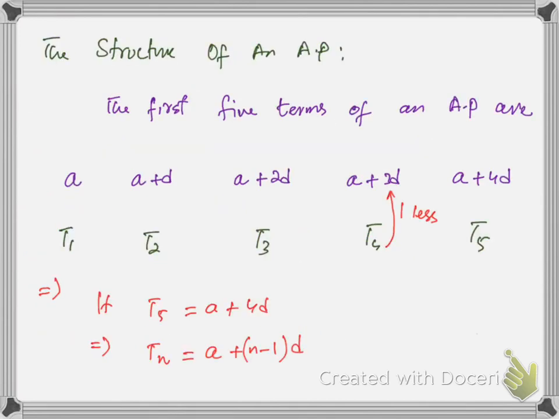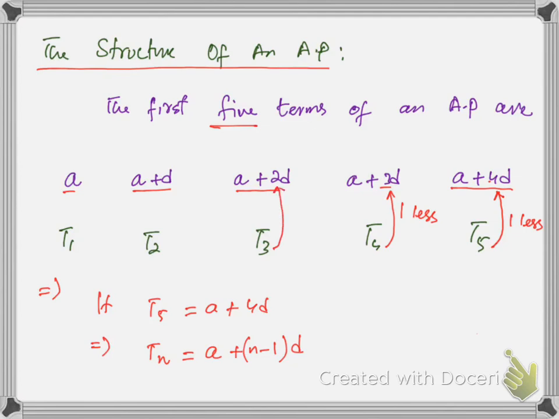The structure of an AP is very important. The first 5 terms of an AP are A, A plus D, A plus 2D, A plus 3D and A plus 4D. If you observe the coefficient of D with respect to the term, you will see the coefficient is 1 less in number. So for T5 the coefficient is 4, for T4 it is 3, for T3 the number is 1 less again.